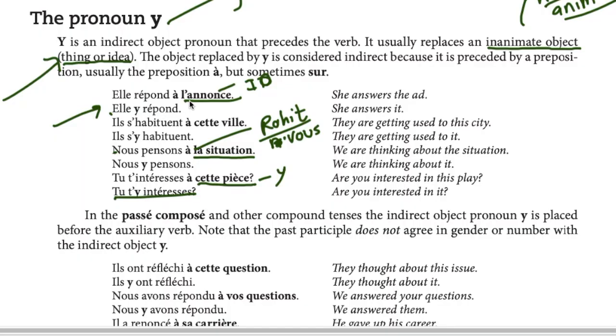Now we'll take a few more examples. Elle répond à l'annonce. Again, l'annonce is not animate. It's not human or animal. So we'll use y.